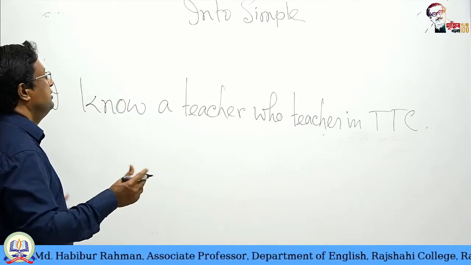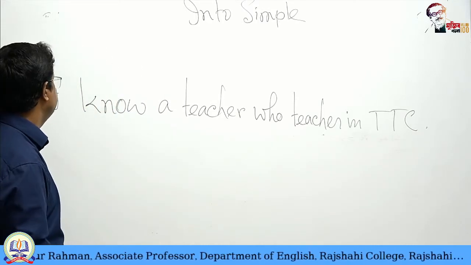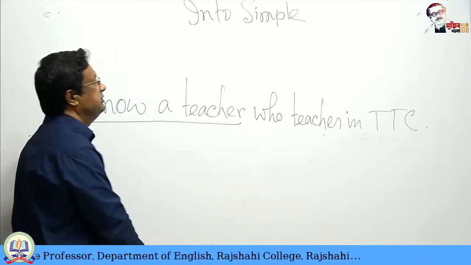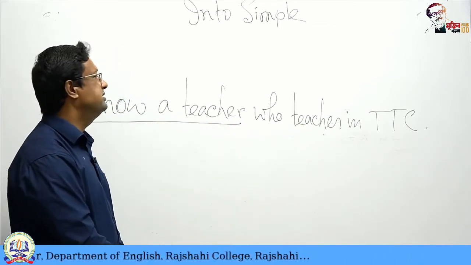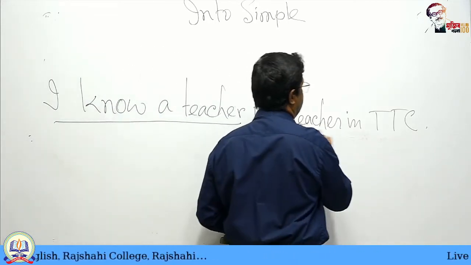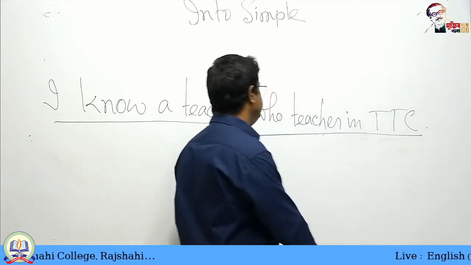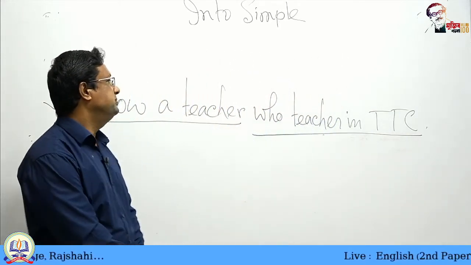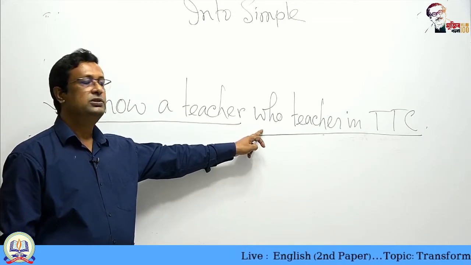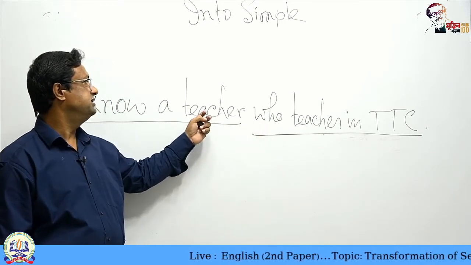However, what is the main clause of this sentence? I know a teacher. Who is the teacher? A teacher who teaches in TTC. This is also a relative pronoun, who, whose antecedent is teacher.